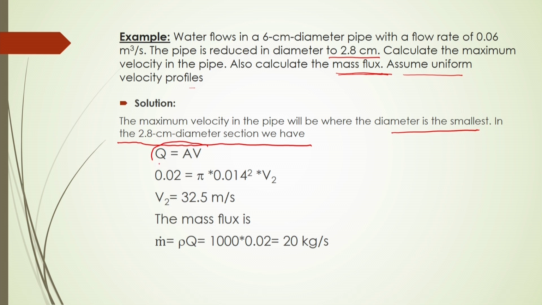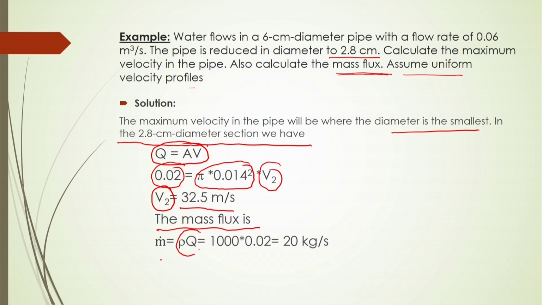As per the Q equals A V formula, you can simply substitute the Q value as 0.02 and the cross sectional area, pi r square, or pi d square by 4, either one, times V2. Then V2 will be equal to 32.5 meter per second, and the mass flux will be m dot, equal to rho into Q. Mass flux means mass per unit time per unit cross sectional area, that is called flux.